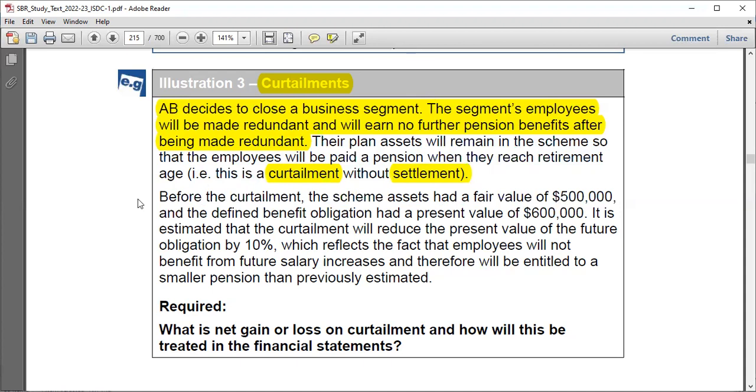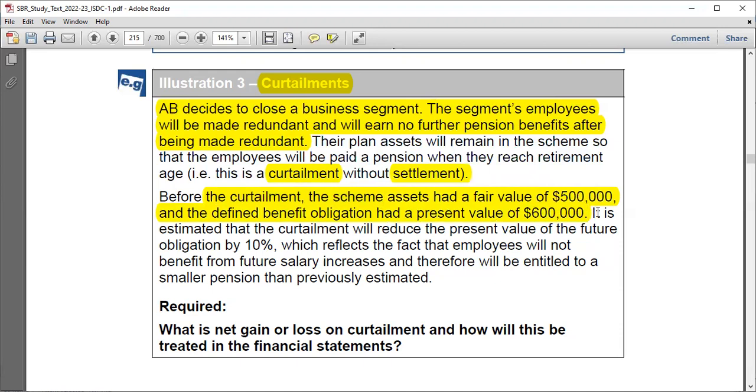Okay, so we proceeded to say, before the curtailment itself, the scheme assets had a fair value of $500,000 and the defined benefit obligation had a present value of $600,000. Do you see this? So as usual, we usually have plan assets but also plan liabilities. So you have plan assets of 500K and then plan liabilities of 600K, giving you a net plan deficit, right? It's a net liability of 100, this minus this.